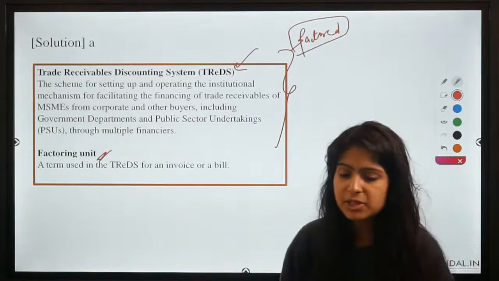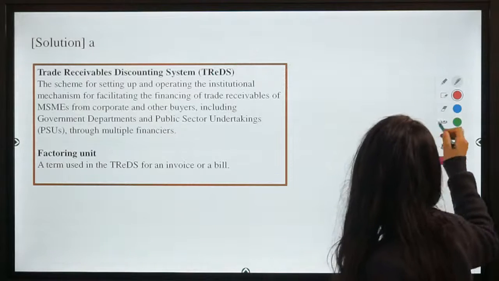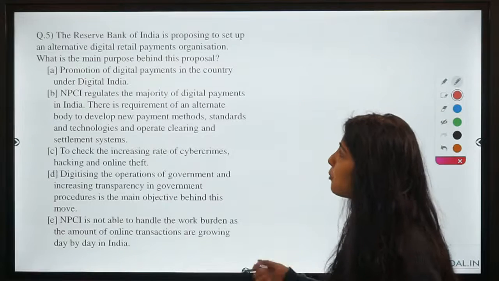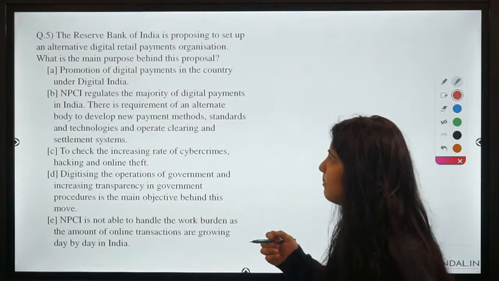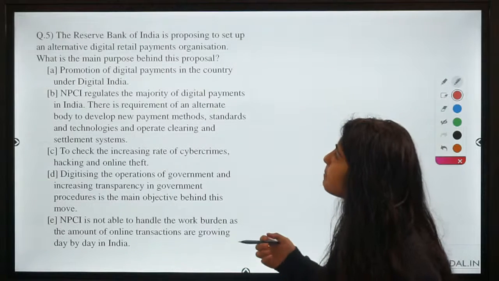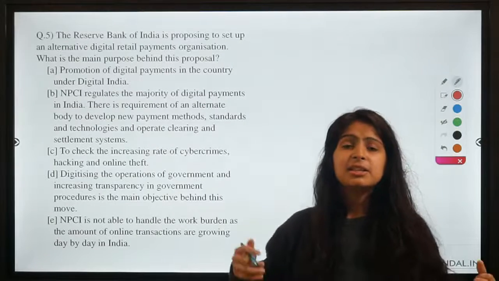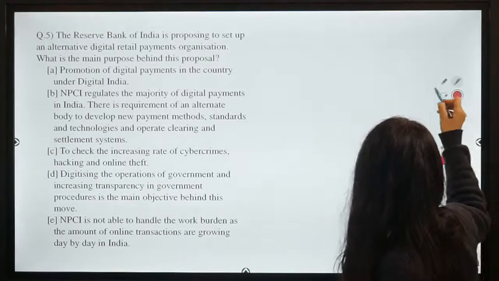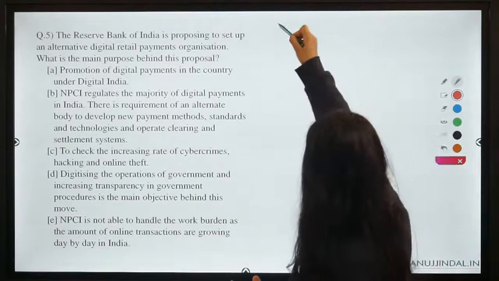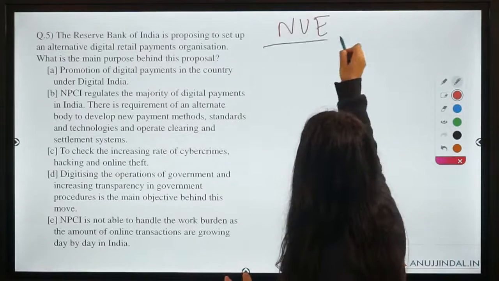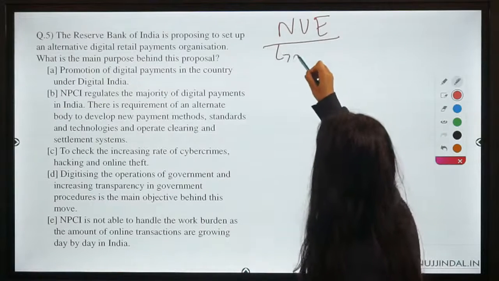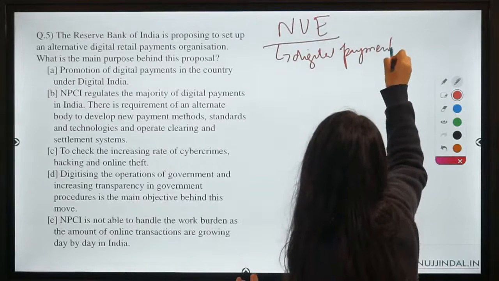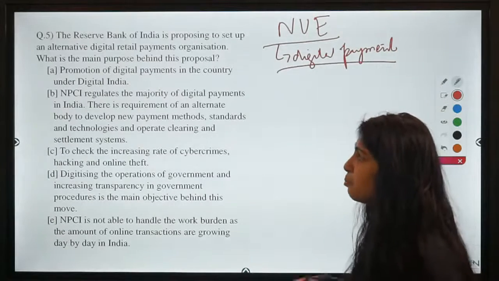Since most of you know the answer to this question, I don't think we need a lot of discussion here. Moving on to the last question for the day, which says the Reserve Bank of India is proposing to set up an alternative digital retail payments organization. What is the main purpose behind this proposal? This question has already been discussed. We have already discussed that the government wants to set up an umbrella entity known as NUE, new umbrella entity, to facilitate the digital payment structure in India. Now you have to tell what the motive of the government behind this move is.